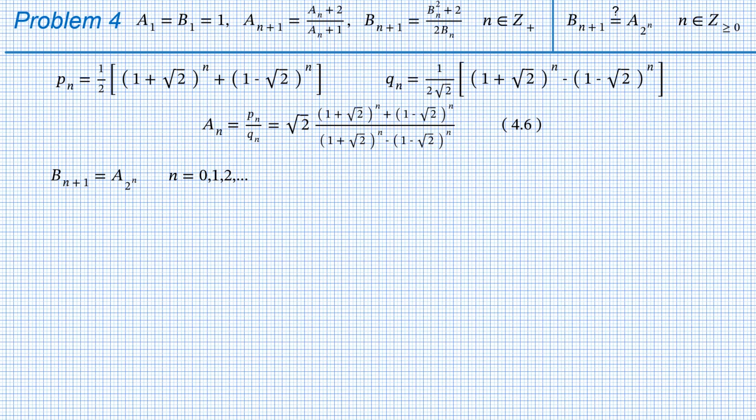And so we will. Let m be n plus 1, so when n counts from 0, m will count from 1. Then n equals m minus 1, and the substitution gives B sub m equals A sub 2 to the power of m minus 1, where m is 1, 2, etc.